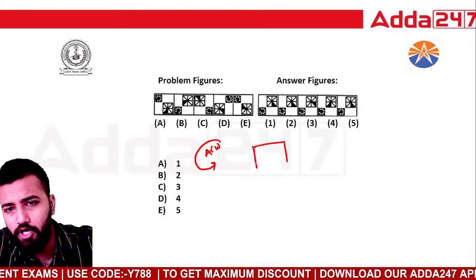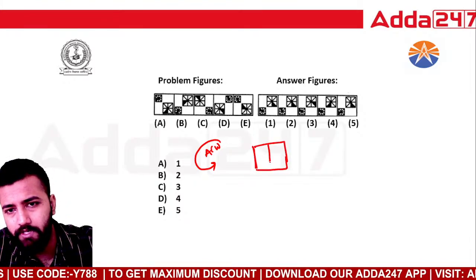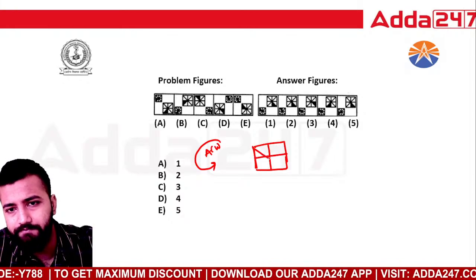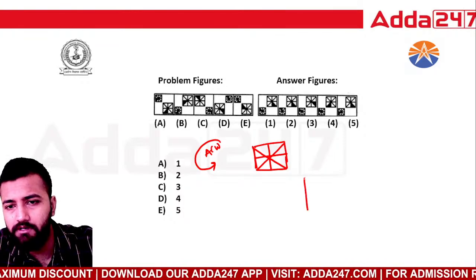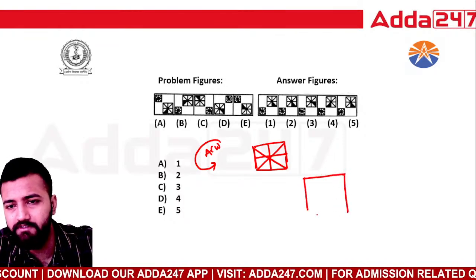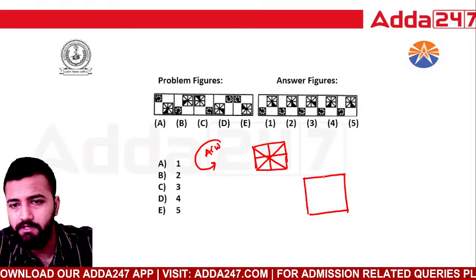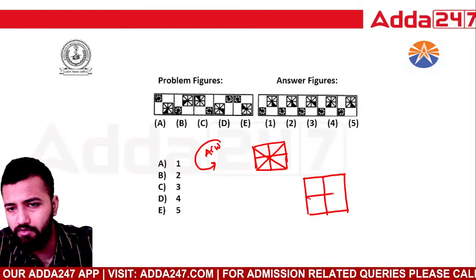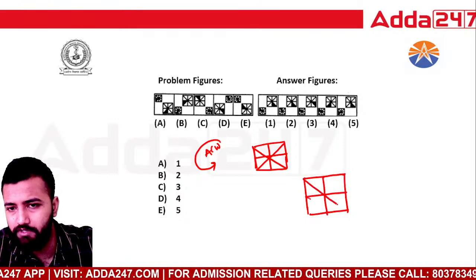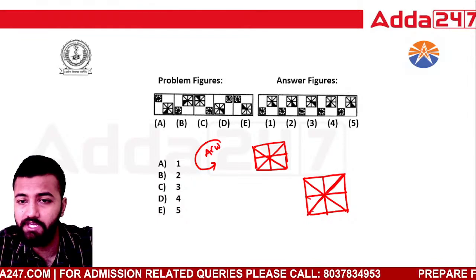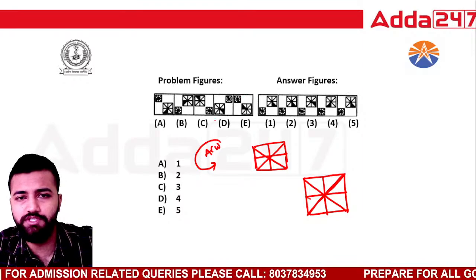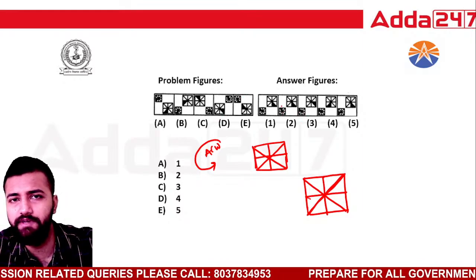Now this is the top square. Let me make the segments as well. I am doing it in such a detailed manner because this is your first class, so you have to understand the things. In the exam, you don't have time to draw so many alternative figures. You will draw the figures only when you are confused about the answer and only when you are done with the other questions. Generally, such questions where you cannot figure out the pattern, you just leave and try to do them at a later stage.